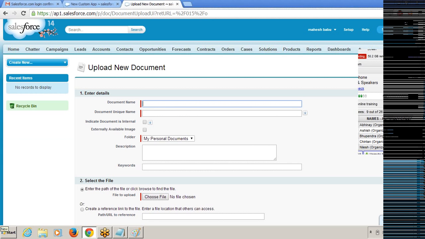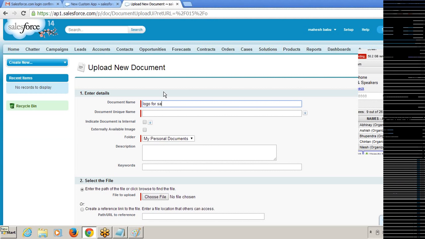So what is our document name? It is a logo for my company, right? Logo for sample app. And again, if you are giving a document name, the document unique name will be populated automatically. I'm clicking outside. See, the document unique name is populated. Why this name is there, we will discuss. If you give any spaces, the spaces will be replaced by underscores.